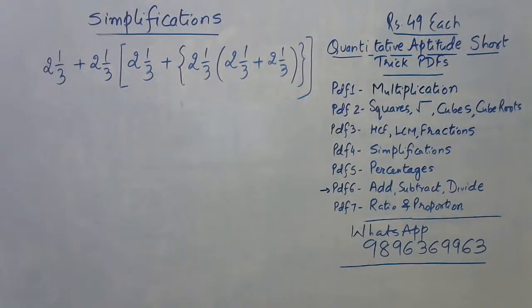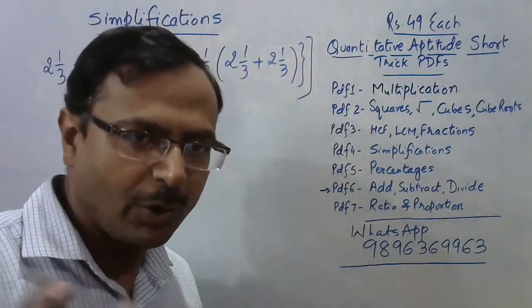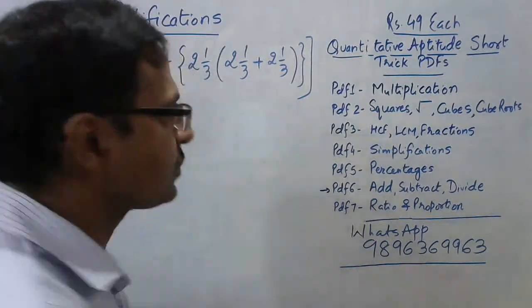Let me try to give you the correct answer for this one. So I'll reduce it to a normal rational number form, and then we will have the answer easily.